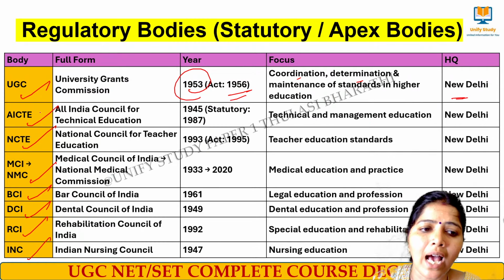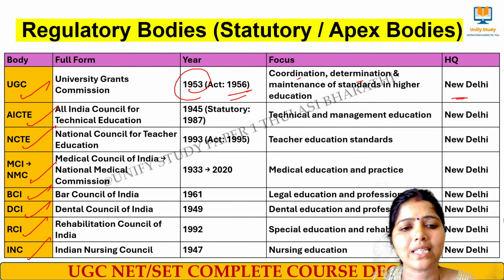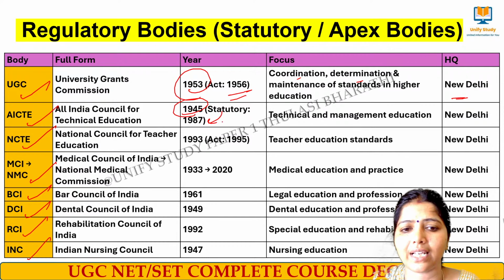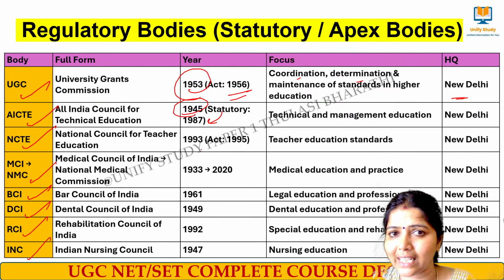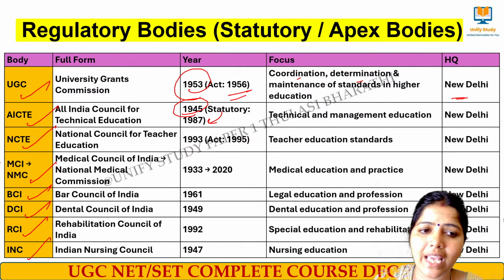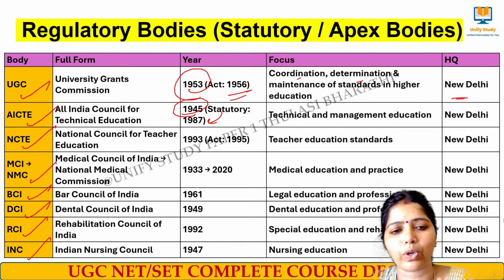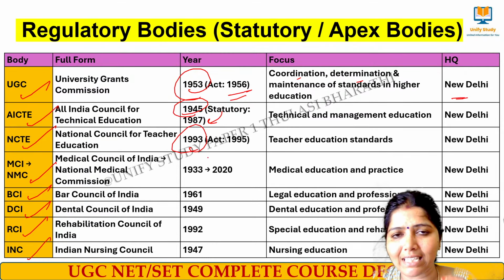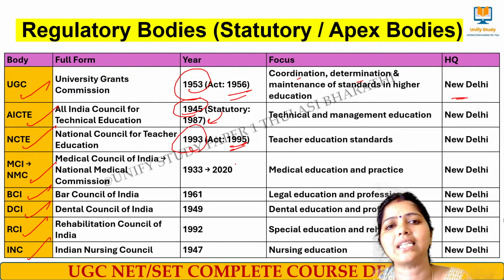And then we have AICTE, that is for technical education. 1945, it got statutory status in 1987. For technical and management education, we have AICTE. And then we have NCTE, the National Council for Teacher Education. 1993, the act was passed in the year 1995, for teacher-related education standards. This council was there.